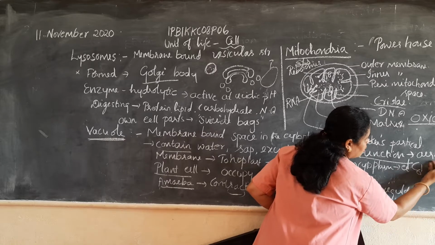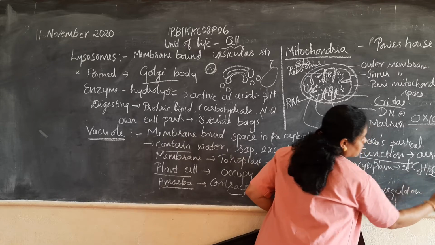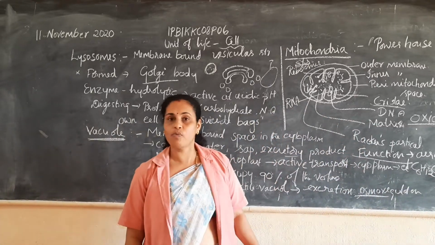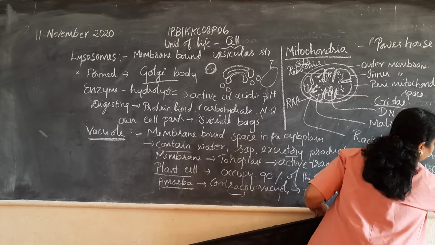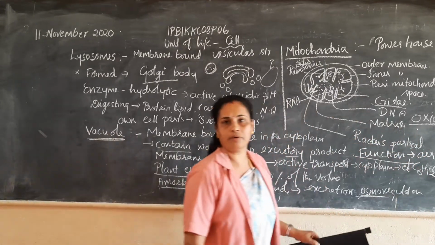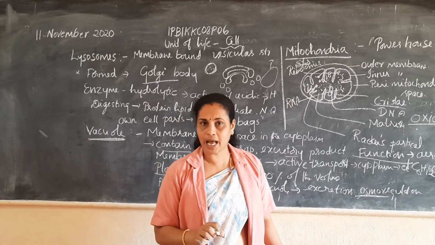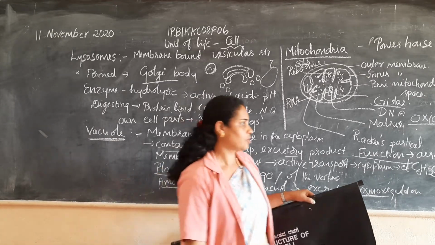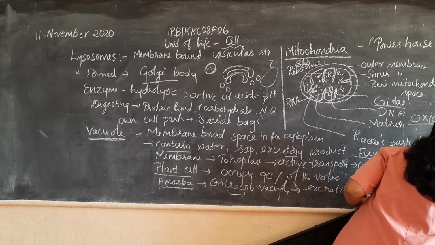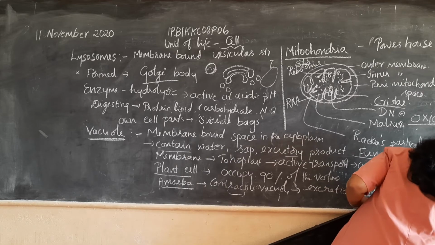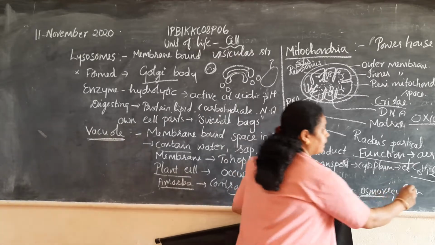These oxidases add oxygen to the substrate. All of you know the substrate used is nothing but glucose, C6H12O6, which adds oxygen, and the substrate is broken down into carbon dioxide and water, and at the same time releases energy in the form of ATP.